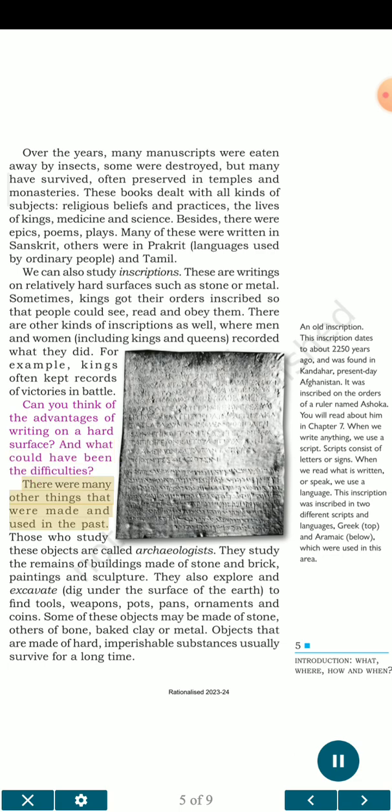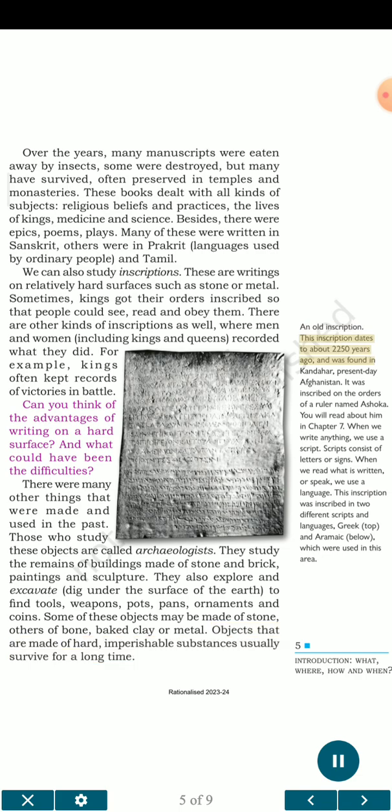There were many other things that were made and used in the past. Those who study these objects are called archaeologists. They study the remains of buildings made of stone and brick, paintings and sculpture. They also explore and excavate, dig under the surface of the earth to find tools, weapons, pots, pans, ornaments and coins. Some of these objects may be made of stone, others of bone, baked clay or metal. Objects that are made of hard, imperishable substances usually survive for a long time.